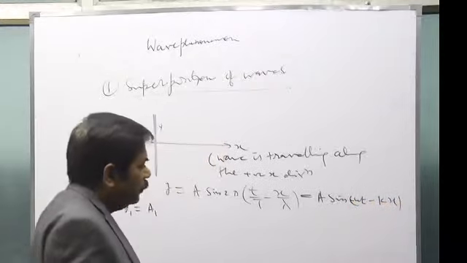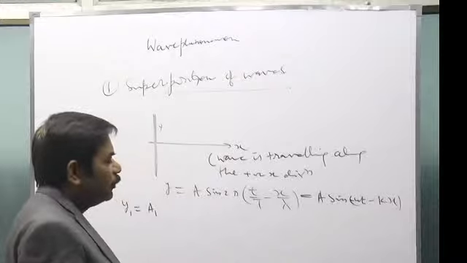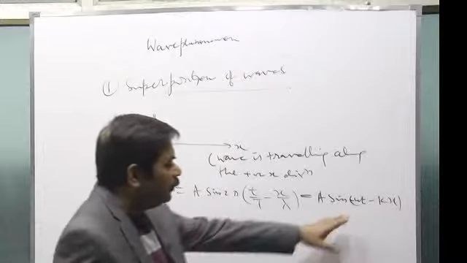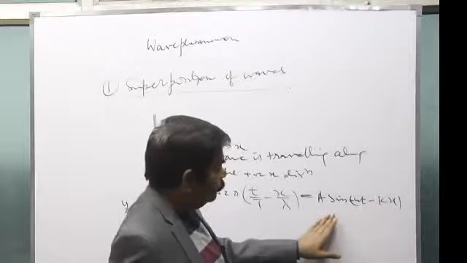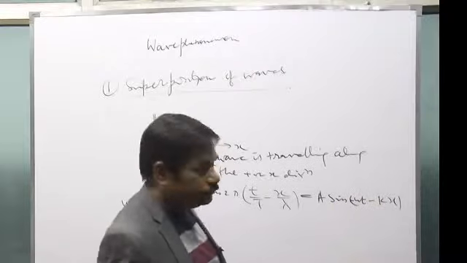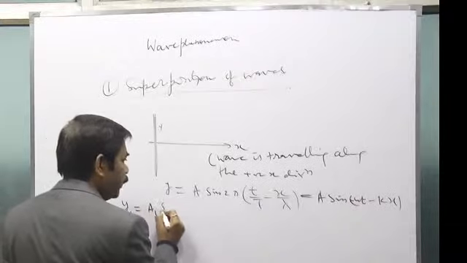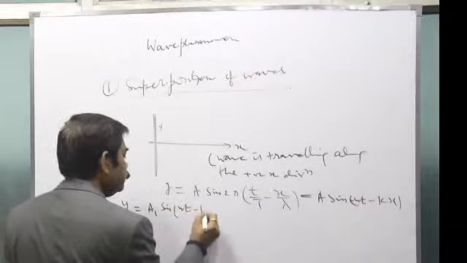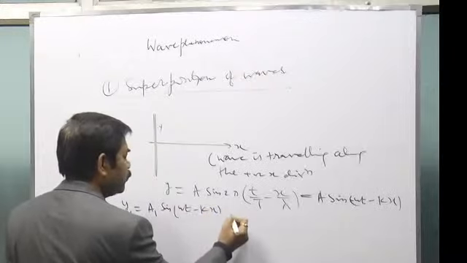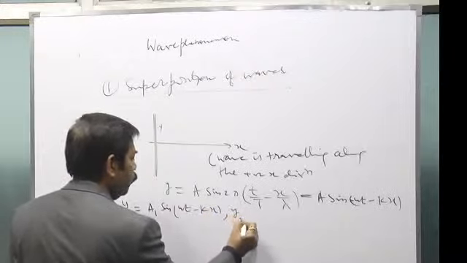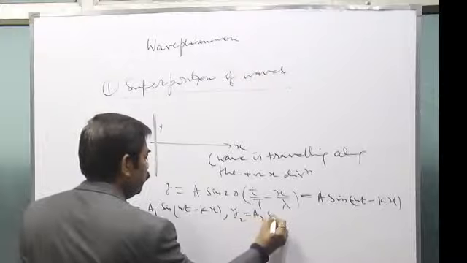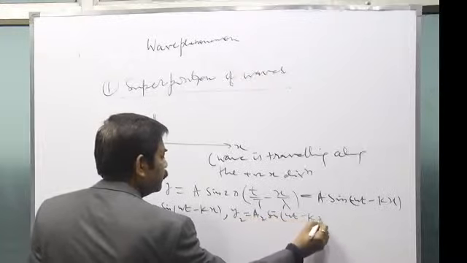In this class, you need not know much about what k is and so on. There is another form, and you just need to know it exists. So now see, one equation is y1 equals a1 sine of omega t minus kx. The equation of the other wave is y2 equals a2 sine of omega t minus kx plus phi.